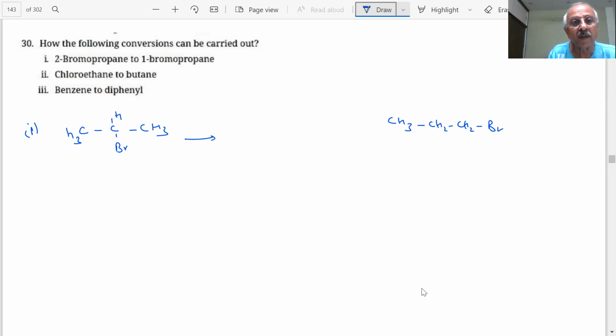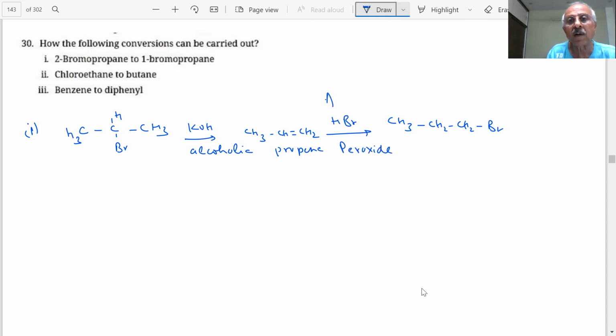First, we can add alcoholic KOH, elimination, dehydrohalogenation. What is the product? It will form propene. And then HBr in the presence of peroxide. What is that addition? Anti-Markovnikov addition.